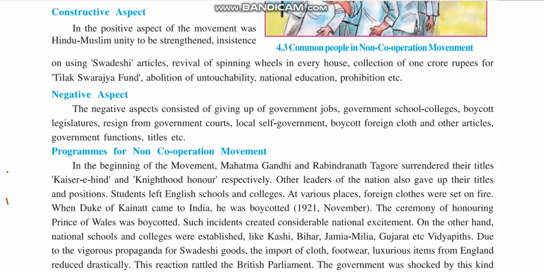Now, what were the constructive aspects? Let us see the constructive aspects of it. The positive aspect of the movement was Hindu and Muslim unity. The main thing was Hindu and Muslim unity.